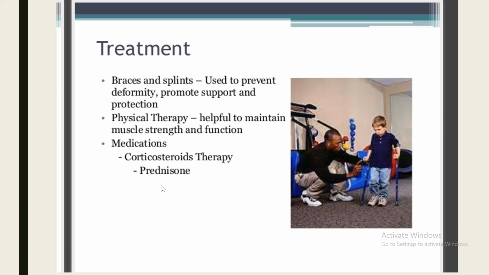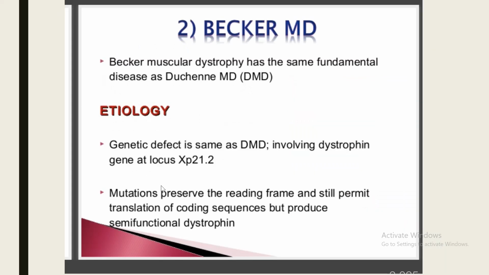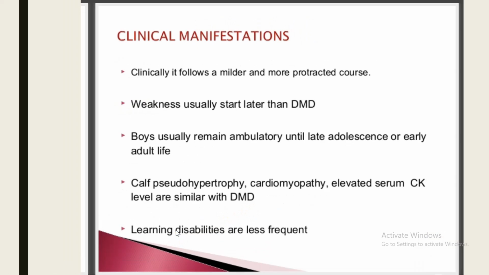While in Becker, dystrophin is produced, but in insufficient amount, or you can say it is a defective dystrophin. So that's why Becker is a mild form of disease, while Duchenne is a severe form of disease. Children with Duchenne muscular dystrophy are often late walkers. They may have intellectual disabilities and learning difficulties. They may lose the ability to walk by the age of 7 to 12 years.